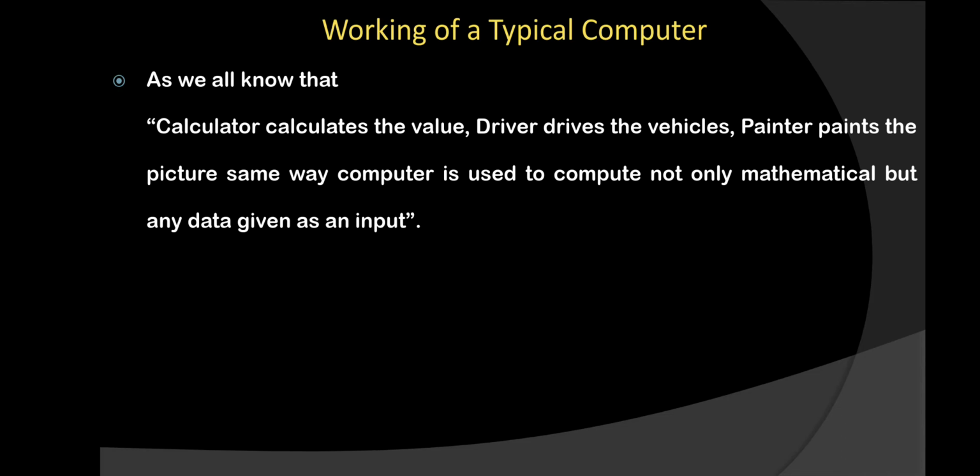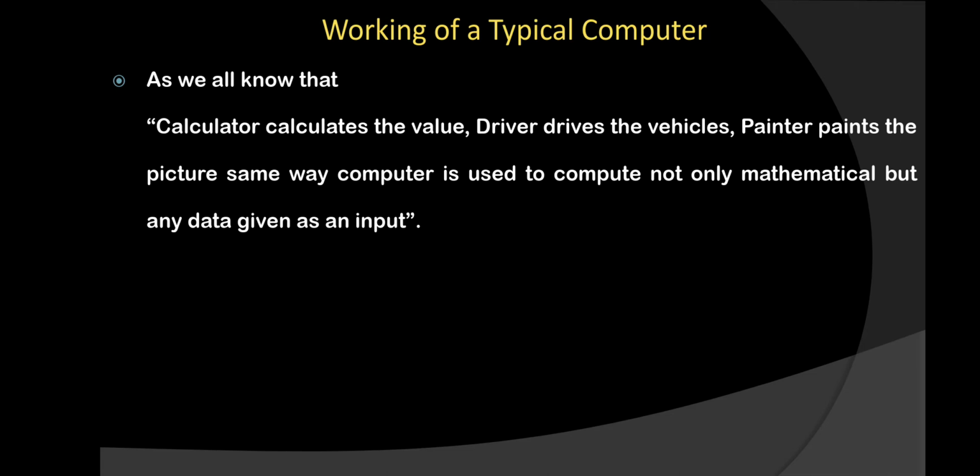If we are talking about a calculator, then the work of a calculator is just to do the calculation. A calculator cannot play a song. If we are talking about the work of a driver, then the work of a driver is to drive a vehicle, not to dance. And you know very well, if a driver dances while driving, what will happen?